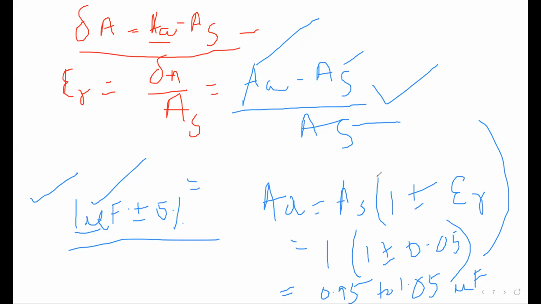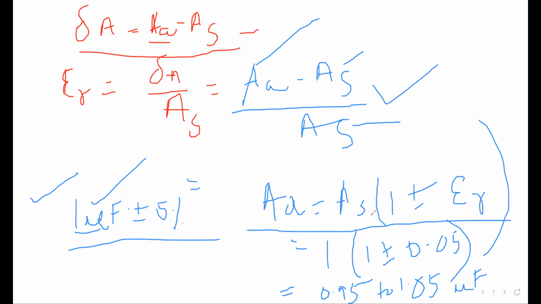Then you are the person who will find out the limits between which the value of capacitance is guaranteed by the manufacturer. We require this when a calibration problem is there in any instrument or quantity. So these formulas are very, very important.